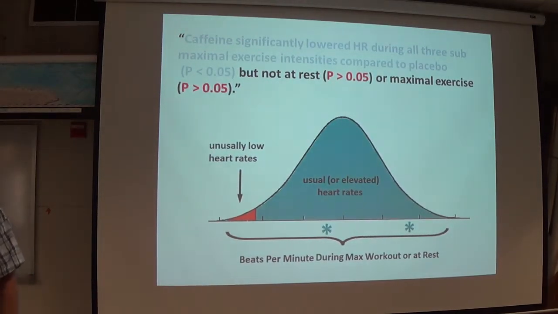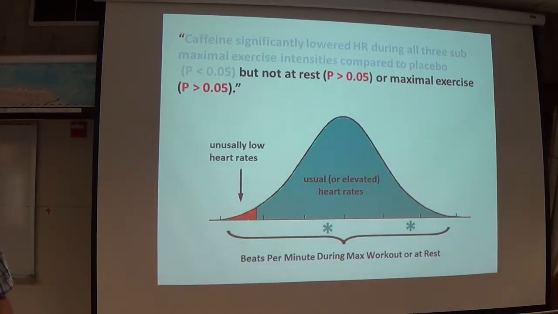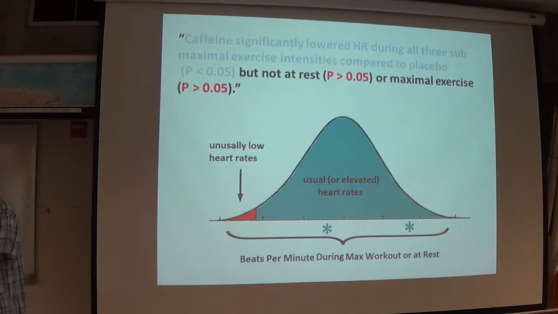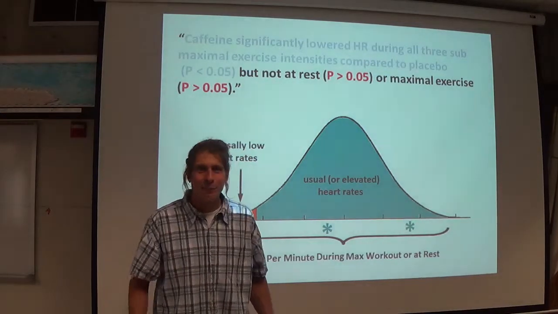Get on a bike, drink caffeine, your heart beats faster. Who the hell's going to write that? You know that already, yes? So how does this study even come to be? Let's take a pause for a second. How do you even have a theory like this? How does this come to be?